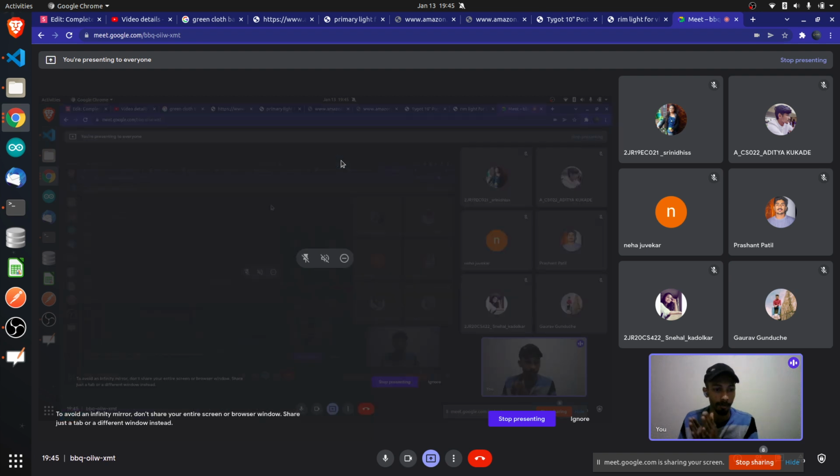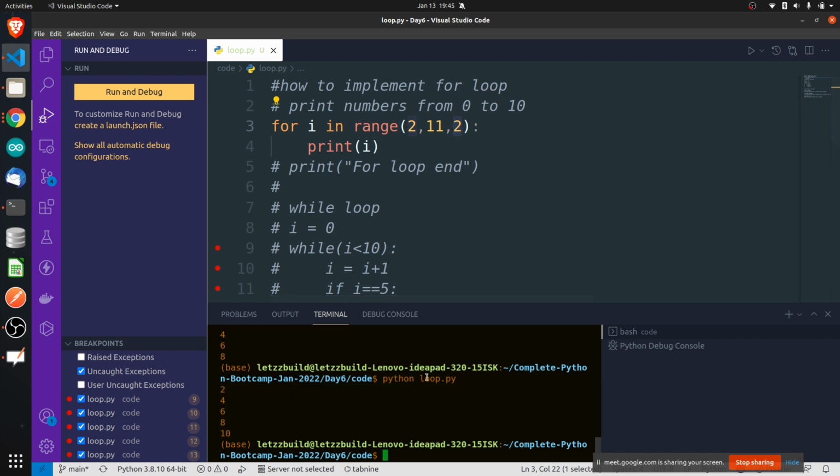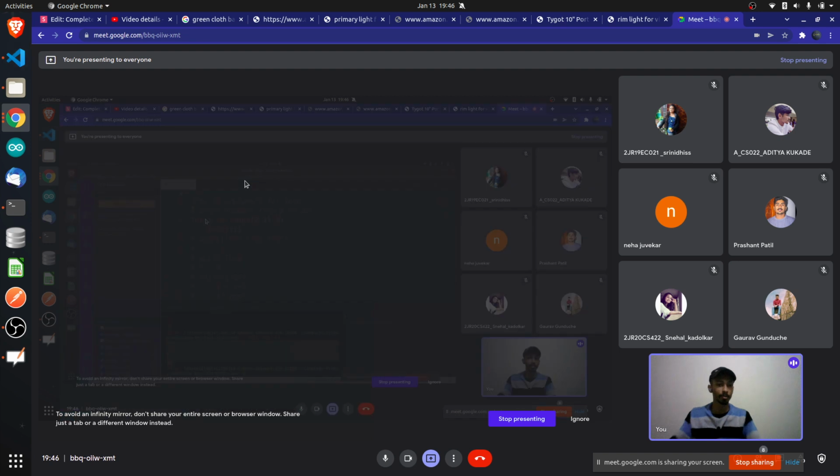Even numbers, if you skip any number in between, right? So if you start from 2, then skip 3, 4 is even. Skip 5, the next number is even. Skip 1, the next is even. So you already know that even numbers are every other number. So you can write here to skip one number. If you write 2, it will skip one number, and that also will give you all the even numbers. Is this clear? What is the use of step?